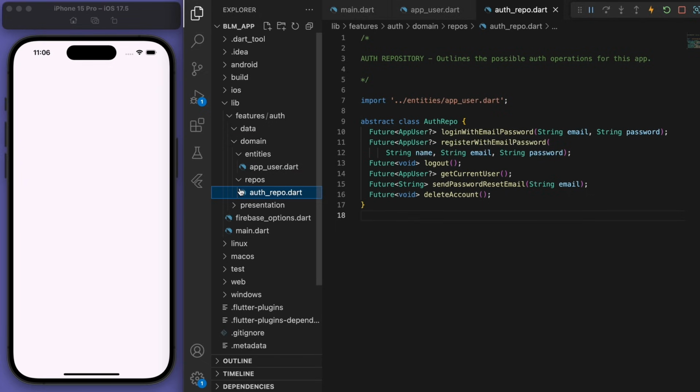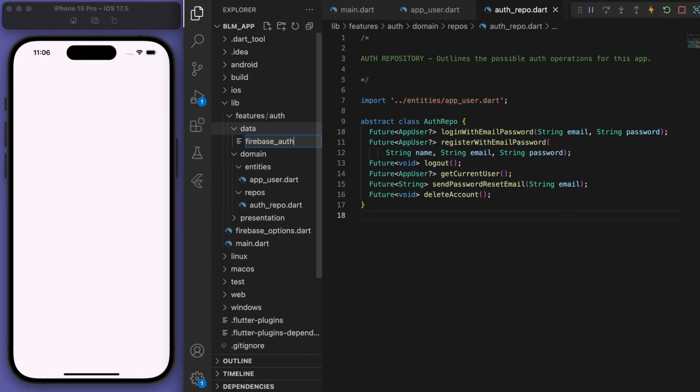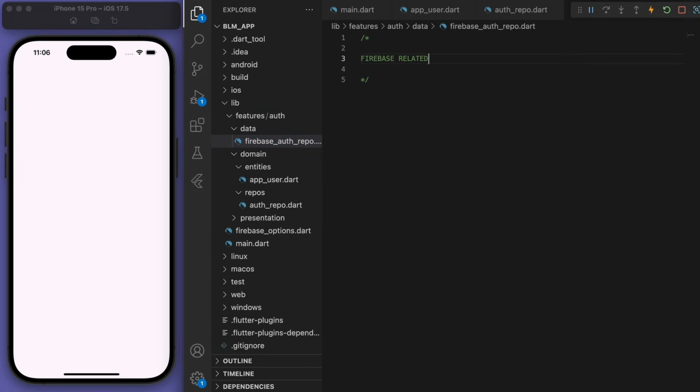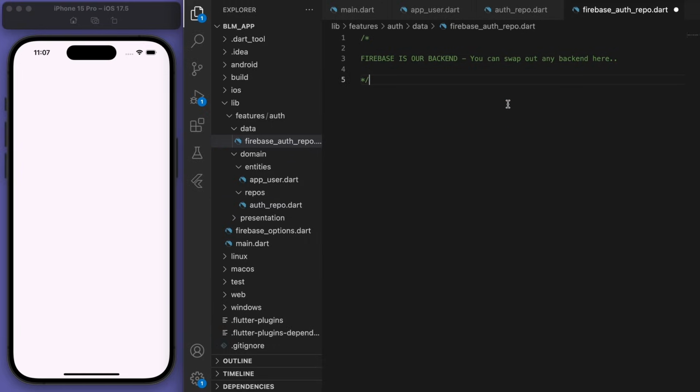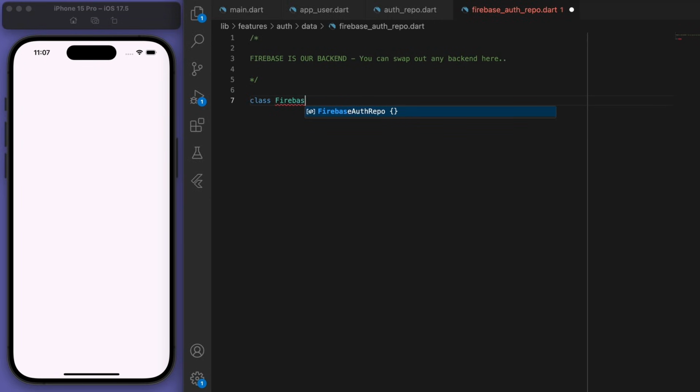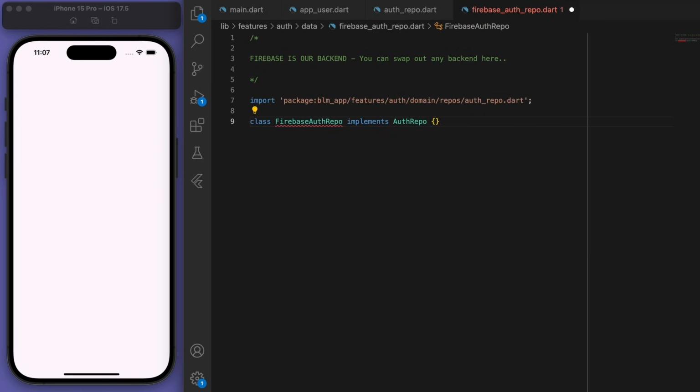So now that we've got this auth repository, if you go to the data layer, we can create a new file called Firebase auth repo. In this data layer, I'm choosing Firebase to be the backend to implement this, but you can swap out any backend to use here. This is why coding in this clean architecture way is really useful if we want to change our backend to something else. So the cool thing about this is if you say implements the auth repo, we're going to implement each of these methods.